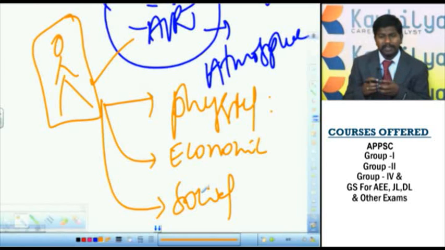So if you read the AP geography in the same perspective, AP physical aspects and economic aspects, that means important landforms in AP, then important mineral resources and their distribution in AP, then the population of AP and their details, that is enough with the AP geography. So this is the brief idea about geography and its syllabus and its scope in the examination. And with that I am going to conclude the brief introduction to the subject geography.